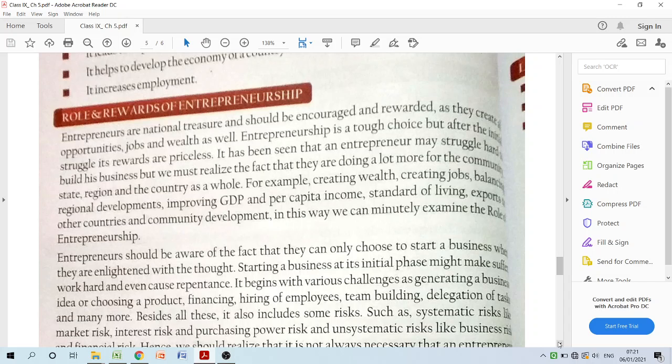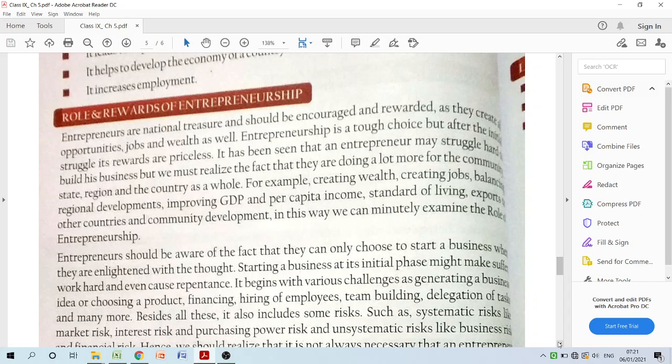It has been mentioned that entrepreneurs are national treasures. They are actually national treasures because they work a lot to get that different kind of product into the market, and that leads to economic support to the country. Their efforts should be encouraged and rewarded as they create opportunities of jobs and wealth for the society. And it is a very tough choice.